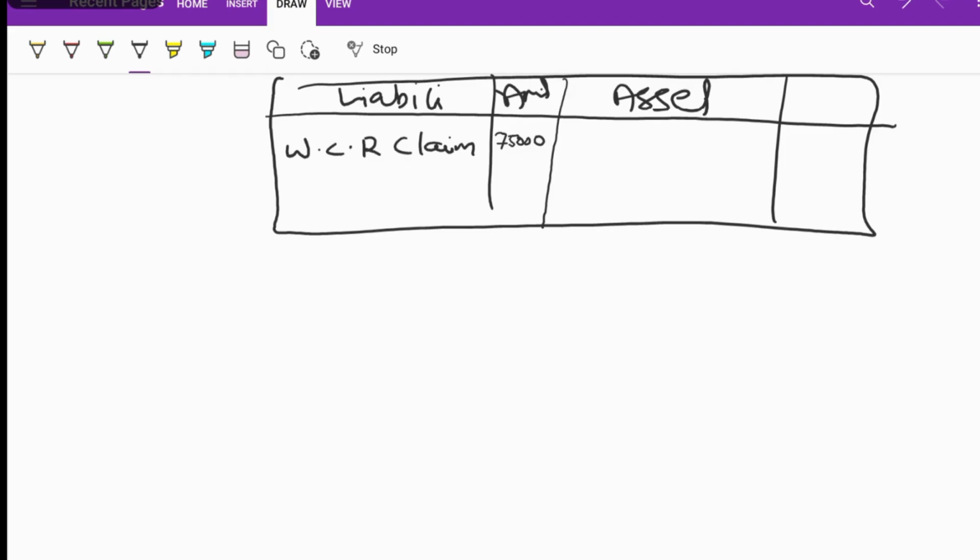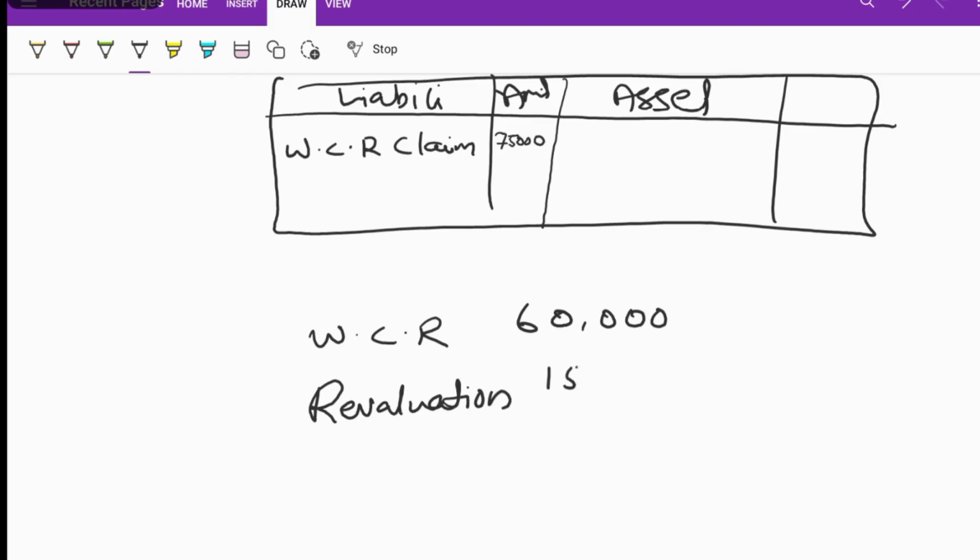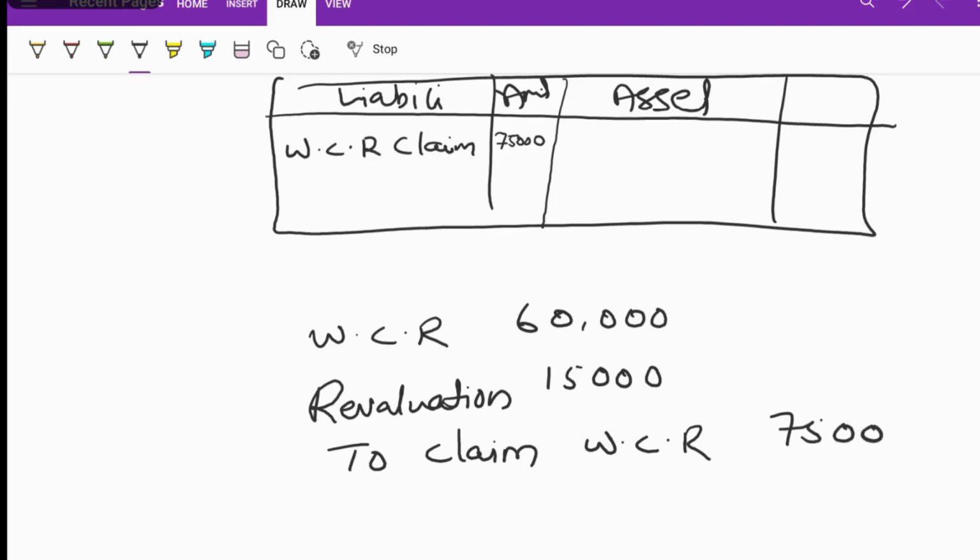Workman compensation reserve 60,000: we are going to use the complete 60,000 reserve for the claim. The rest, the excess 15,000, we are going to take from the revaluation account. The 15,000 will also be debited, and the claim on workman compensation reserve, 75,000, is credited.